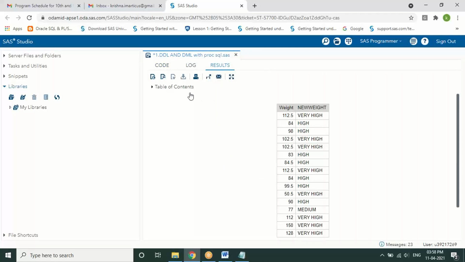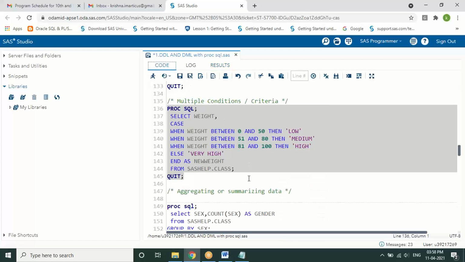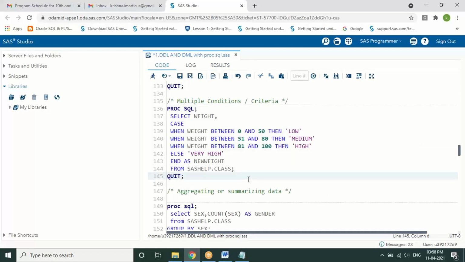Okay. So instead of writing if then, else if, here we are writing it as select when statements. That is an alternative way of writing the condition statement. Clear?